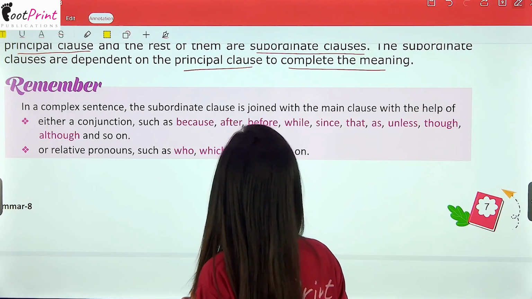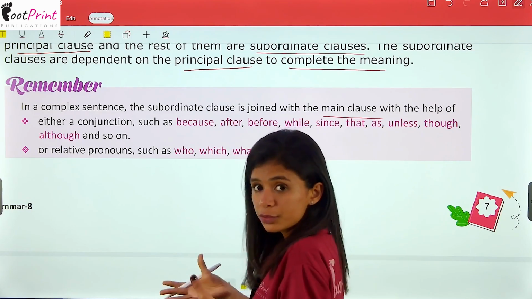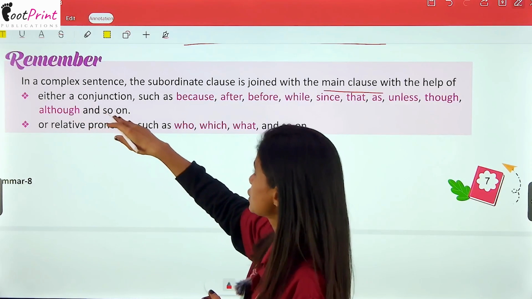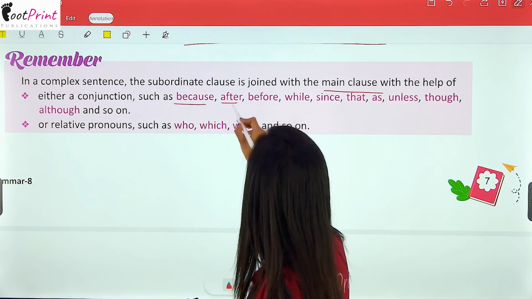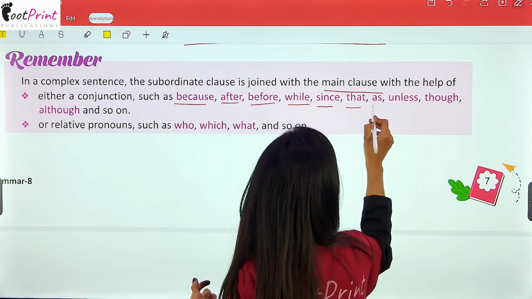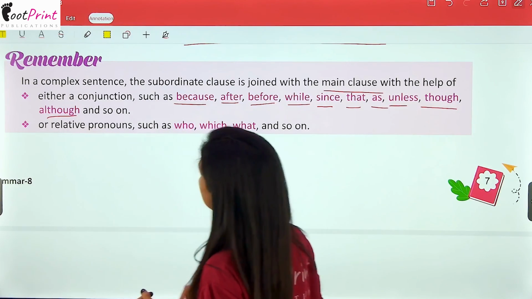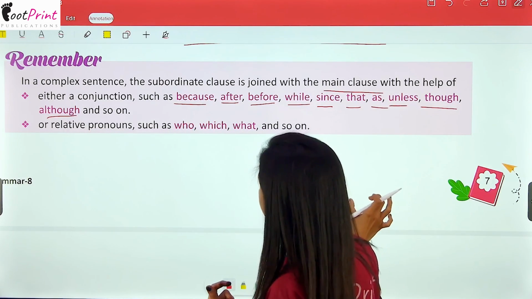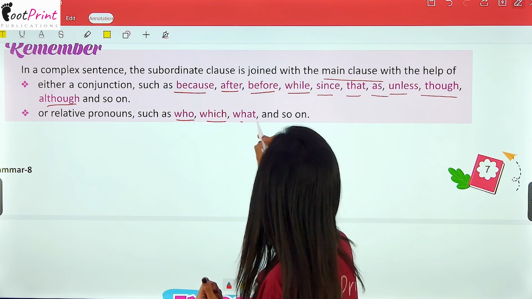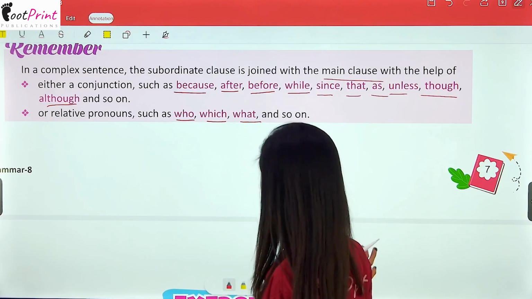In a complex sentence, the subordinate clause is joined with the main clause. This I have already told you and I hope you have understood it well. Now, either a conjunction such as because, after, before, while, since, that, as, unless, though, although and so on, will be used. Or relative pronouns such as who, which, what. So they will be used to join the sentences together.